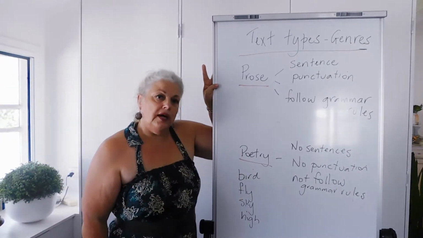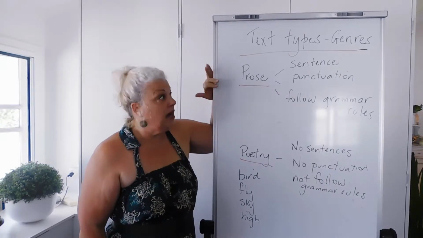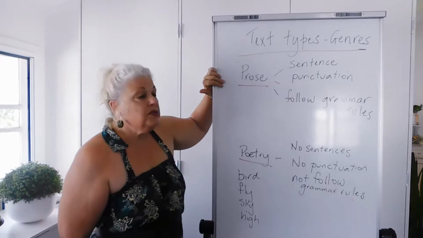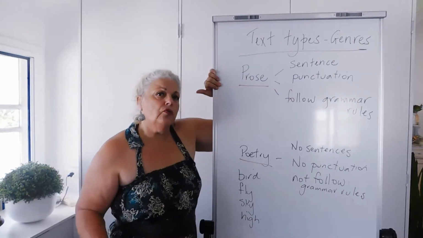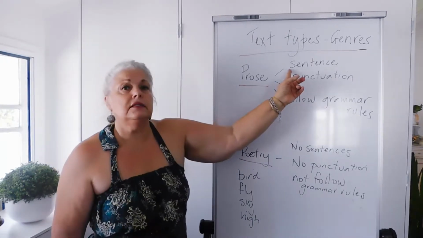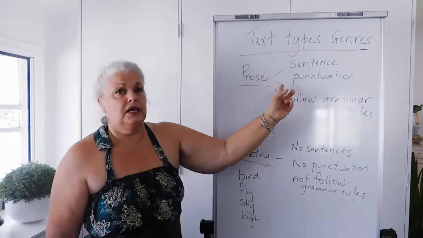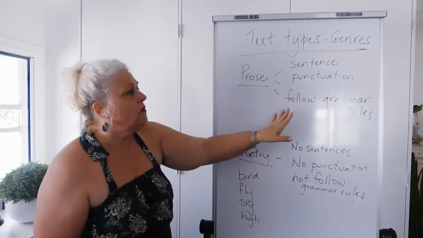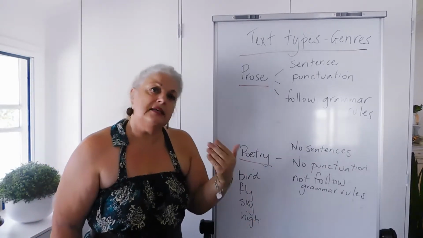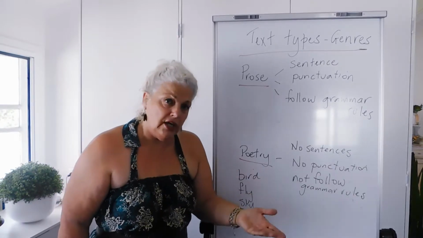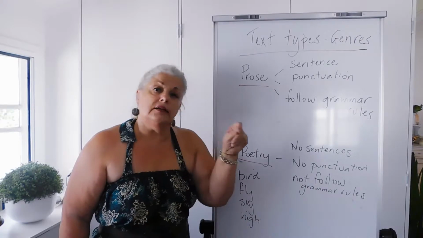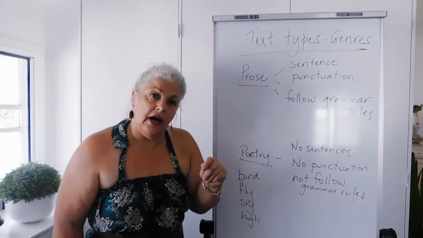Basically, there are two ways you can write, and they are in prose or they are in poetry. Prose means that you're using all the rules of grammar that I've been teaching you. You're writing in sentences, you're punctuating your sentences correctly, you're following the grammar rules that I've been teaching you. And there's set rules, and you can't change them. You have to follow them.